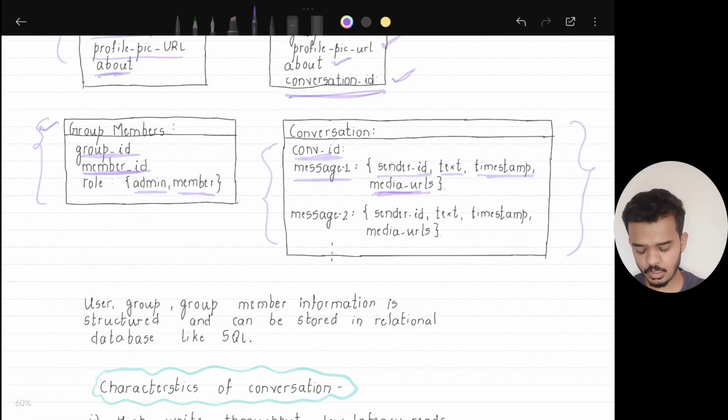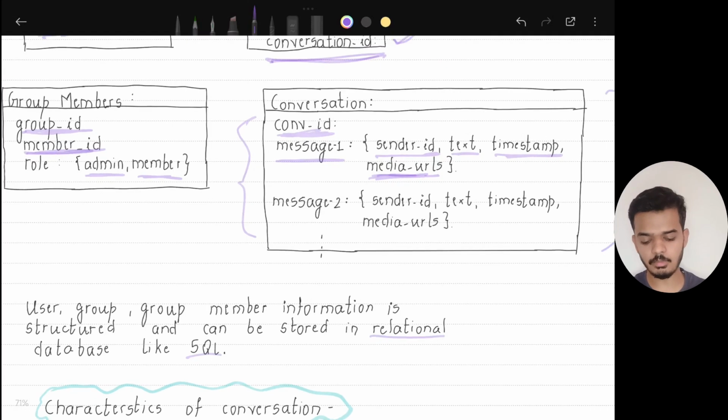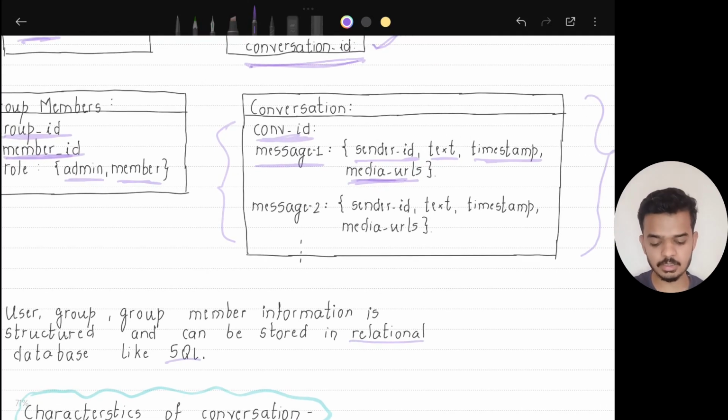For user, group and group member information, the data is pretty structured and we can very easily use relational databases like SQL. The main thing here is how do we store the chat or the conversation.